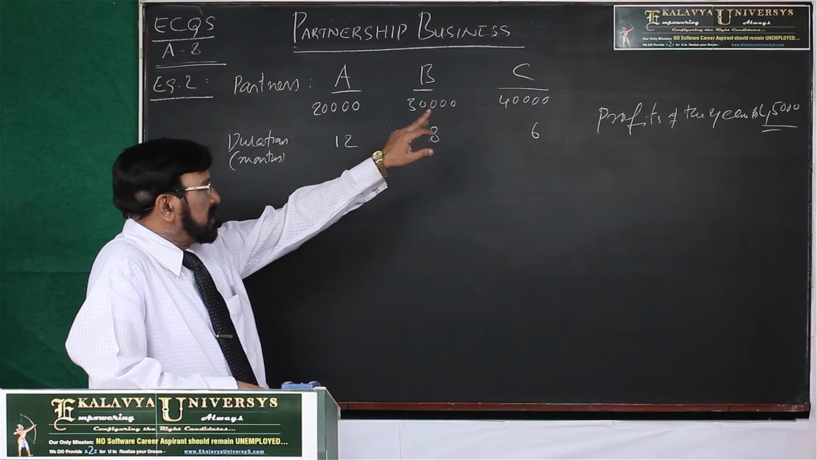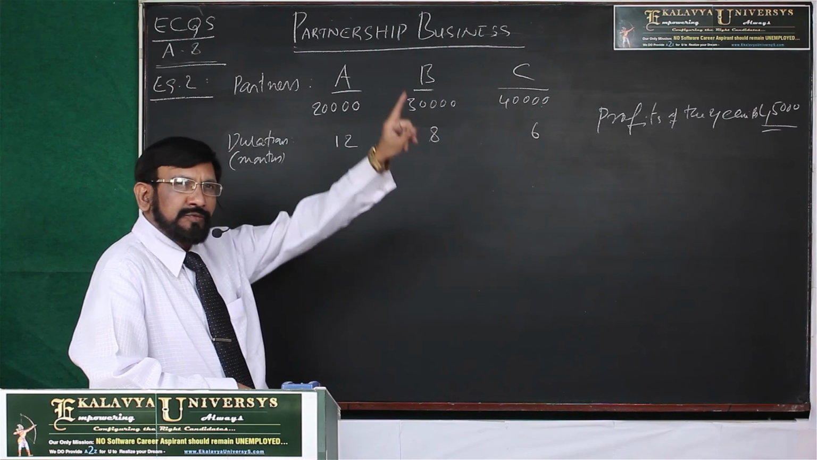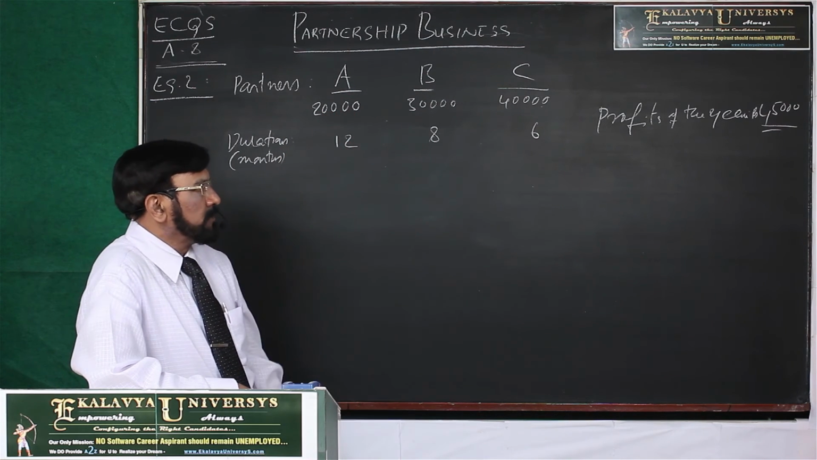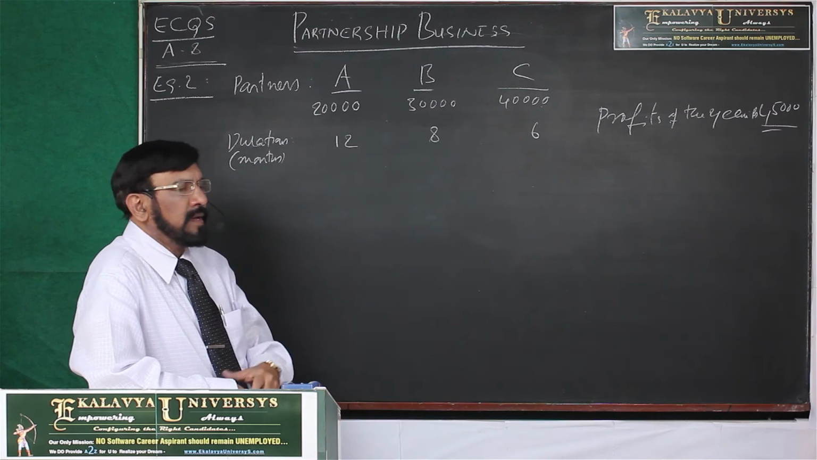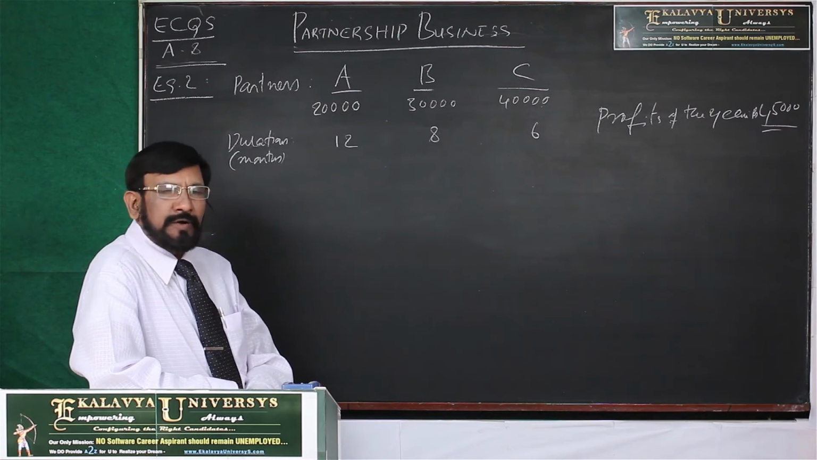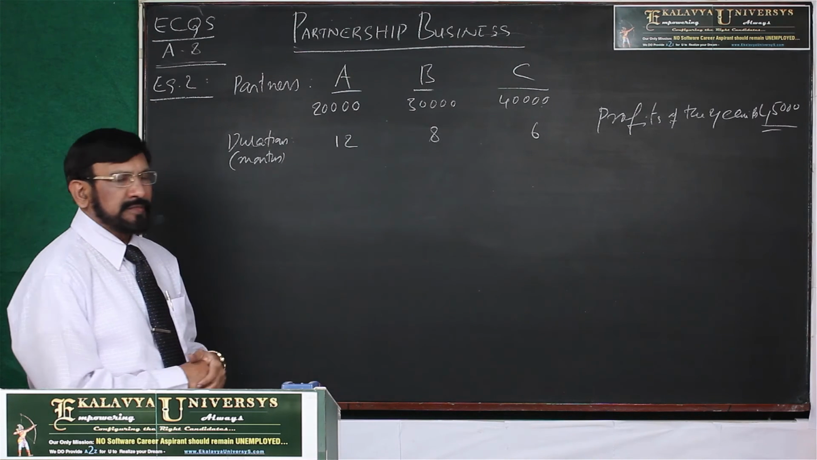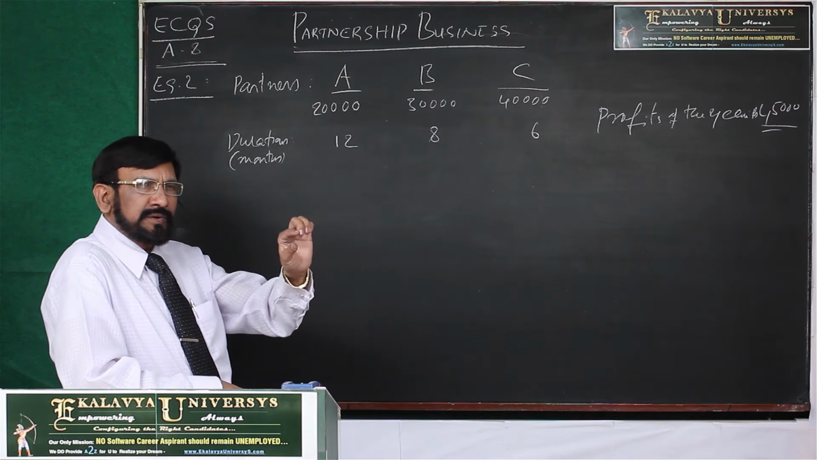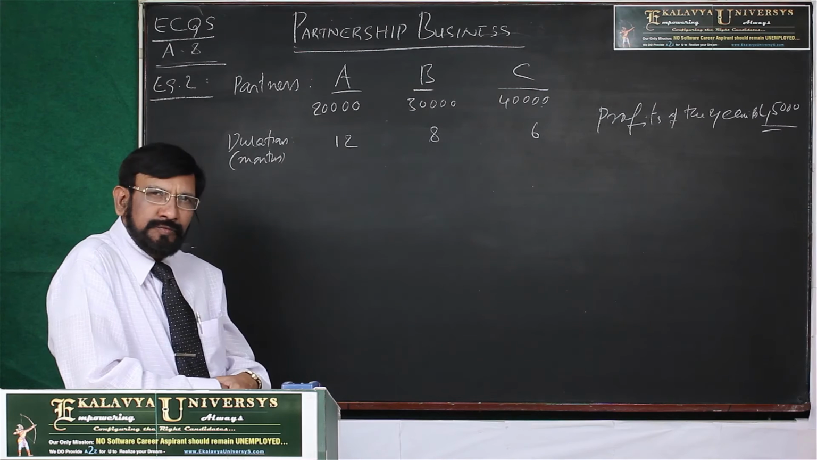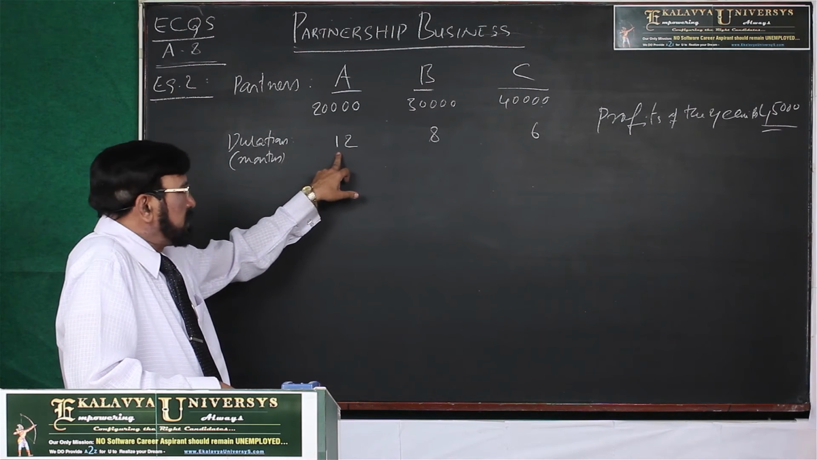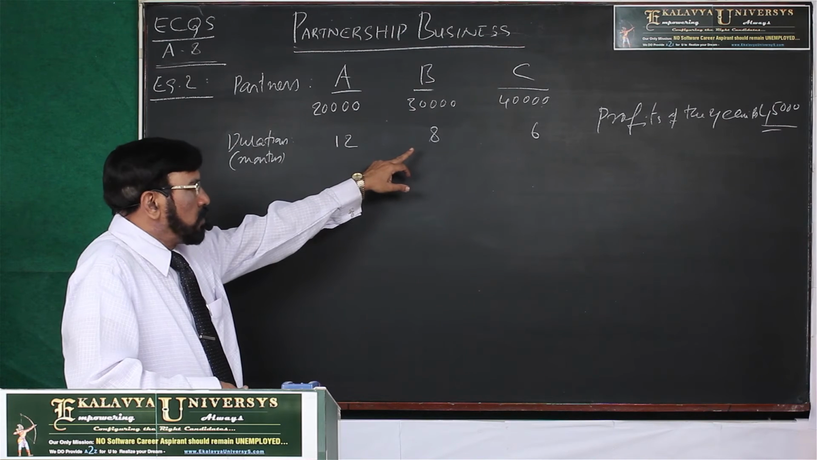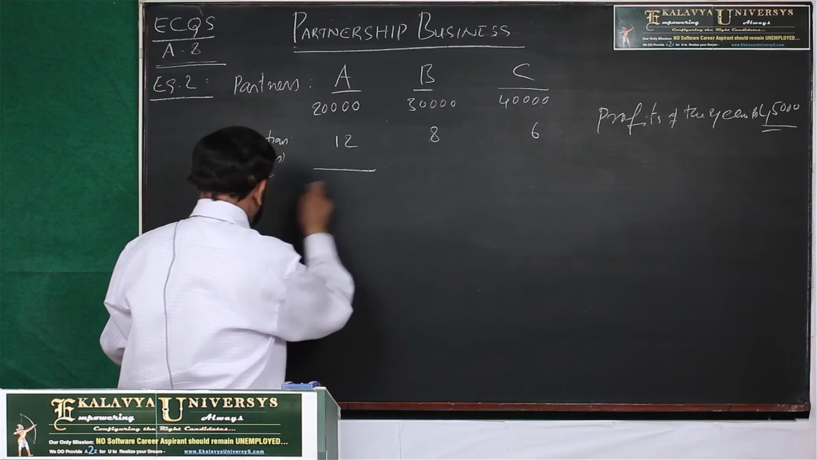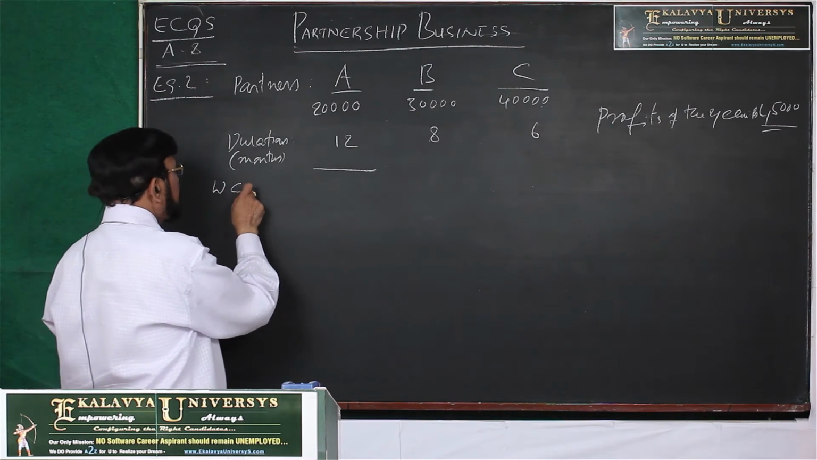Now if the capitals are retained throughout the year, 12 months, then simply we can take 2:3:4, and we can share the 45,000 rupees profits among the three in the ratio of 2:3:4. But here the duration of retention of capital is not uniform. A's capital throughout the year 12 months, B's capital only 8 months, C's capital 6 months. Then what we have to do? We have to calculate weighted capital ratios.